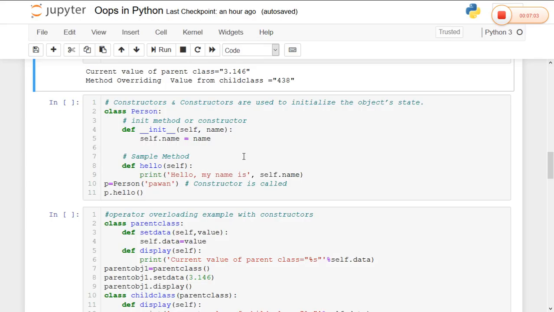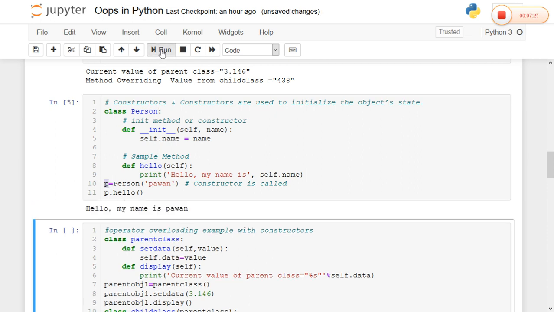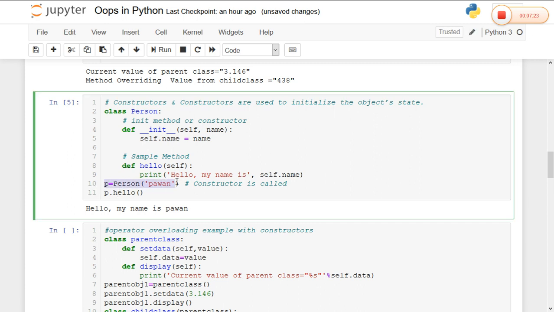So we can understand with my example. First I created a program using a constructor. I created a class called Person and I defined a constructor, __init__, which is the constructor in Python. So self.name, and I defined another method called hello. I created the object as p and passed the value. Now whenever the object is created, by default the constructor will be activated, hence the init method is activated. So we need not call the init method in Python. Whenever the object is created for the class, the init method will be called.